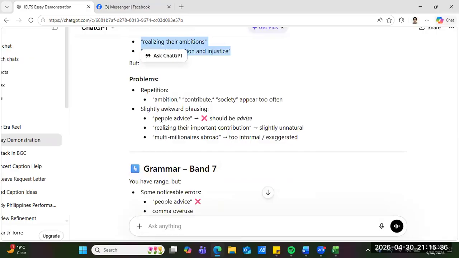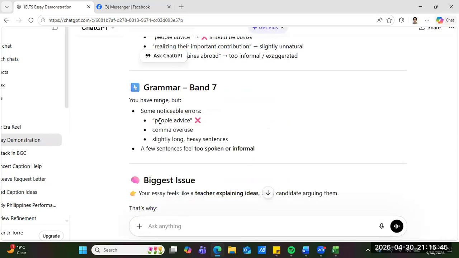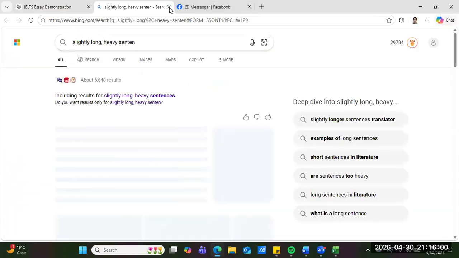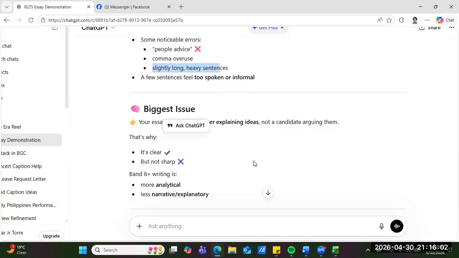Then grammar. Comma overuse? Come on, that's my style, man. Slightly long, heavy sentences. Okay. Your essay feels like a teacher explaining ideas, not a candidate arguing. What? That's exactly what I was doing. I was a teacher explaining ideas.